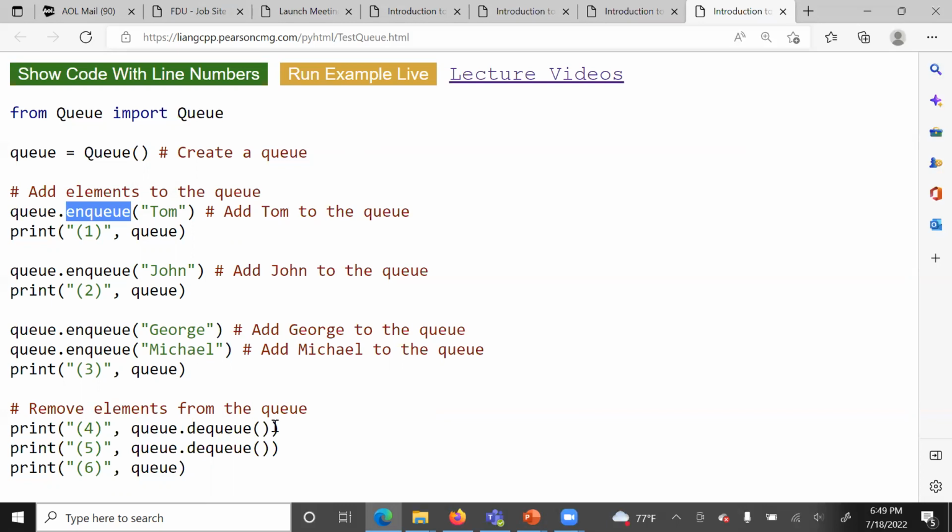Now we remove elements. When we say q.dequeue, we are going to remove the first item, Tom. So we'll print Tom. Then the next item will be John. And then we print the rest of the items in the queue. So that's the whole example of a queue.